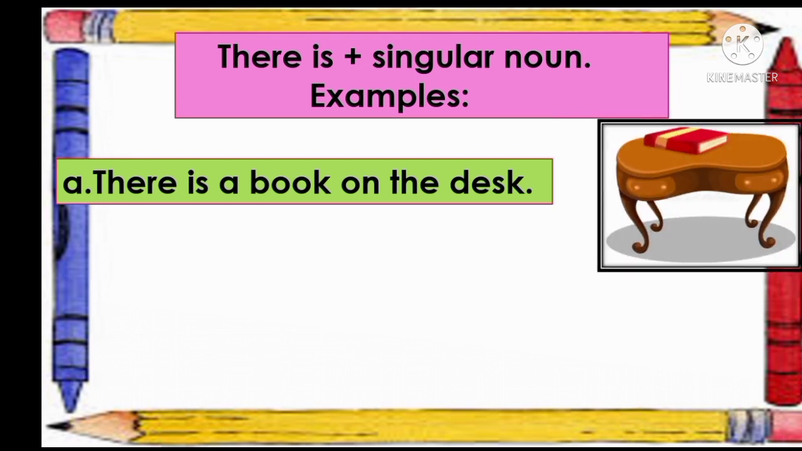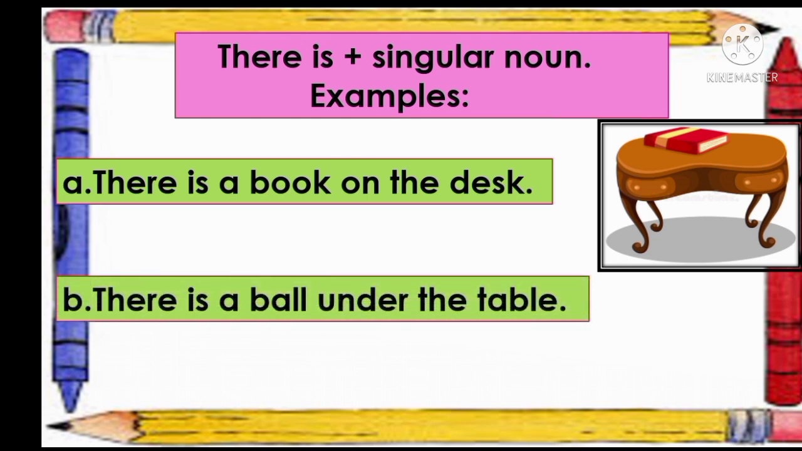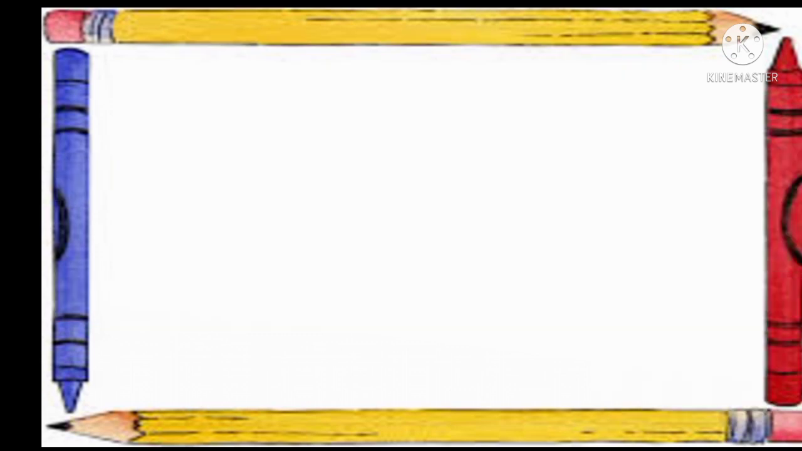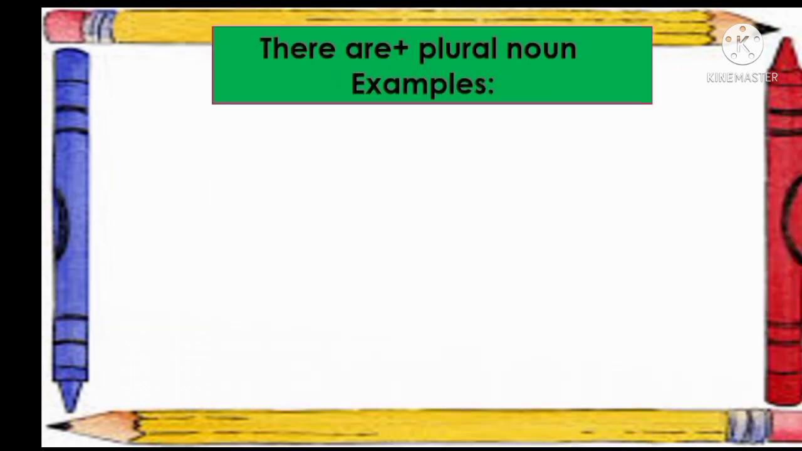Now here I am showing the picture. We can see one book on the table. Okay. So we are using here there is. Now the next example, we can see a ball under the table. So here how many ball? Only one ball. So it will be there is. Where is the ball? Yes, the ball is under the table. So okay, and it will be there is a ball under the table. Now I am telling here about there are. So there are means plural.